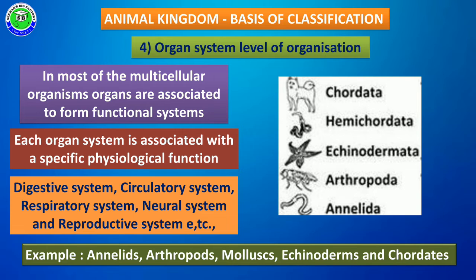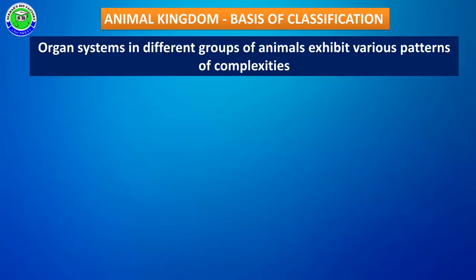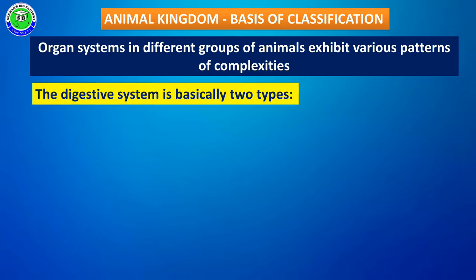This organ system level of organization is seen in higher groups of animals like Annelida, Arthropoda, Mollusca, Echinodermata, and Chordates. Organ systems in different groups of animals show variation, and it shows a pattern of complexity.